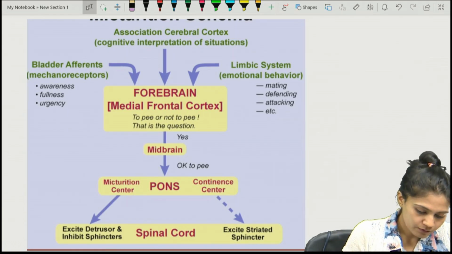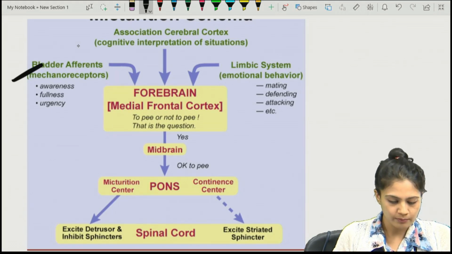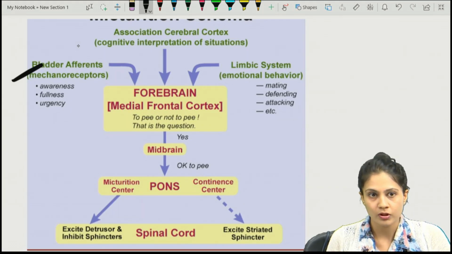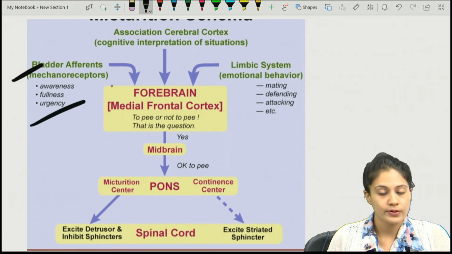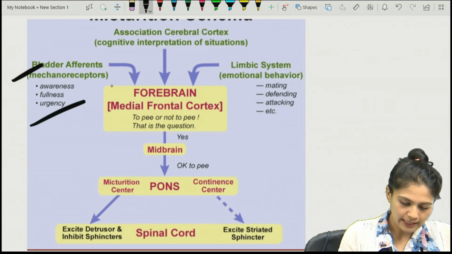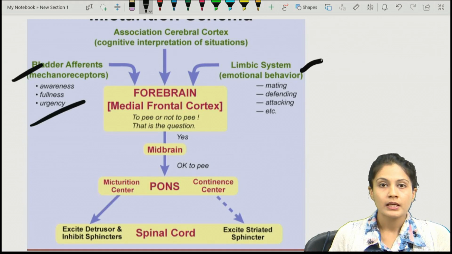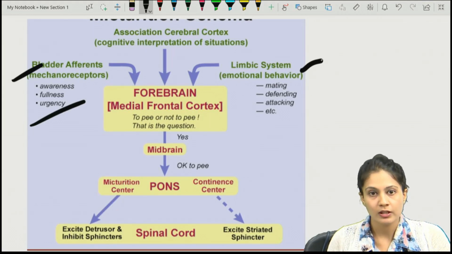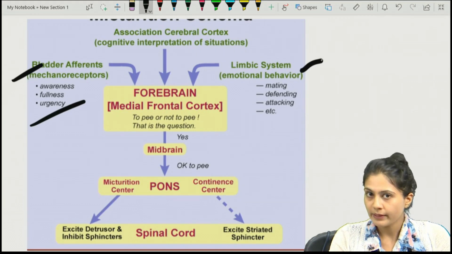From the bladder, the afferents come, which are basically the mechanoreceptors. Examples they gave: awareness, fullness and urgency. And from the limbic system, which is for emotion, signals also come depending on the emotional behavior.